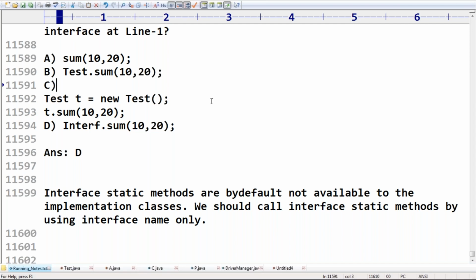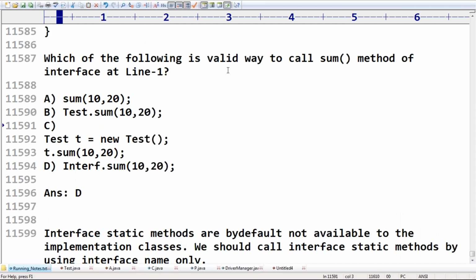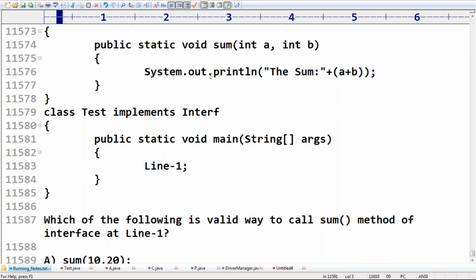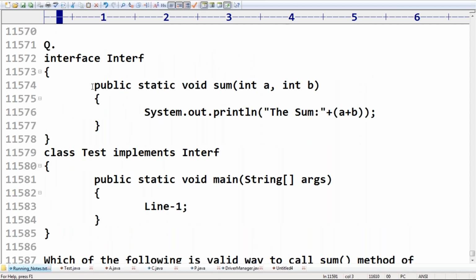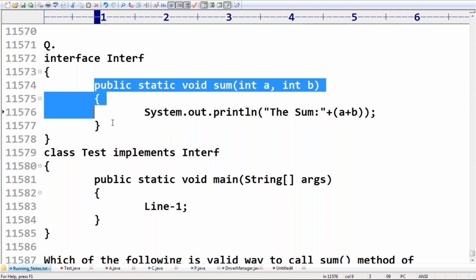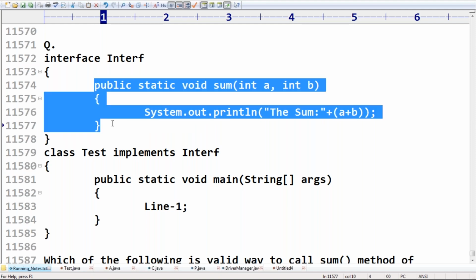Friends, are you getting this? This is a very important point, because immediately you will ask, why? Very simple. I told you, this is a general utility method. Everyone requires this general utility method. Don't feel it is required only for the implementation class. Any person can require it, need not be the implementation class.